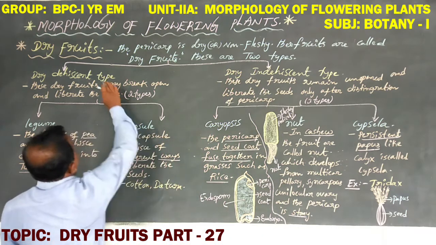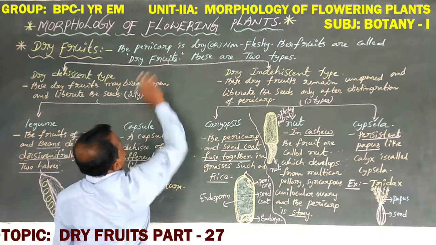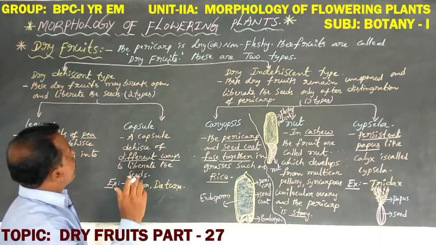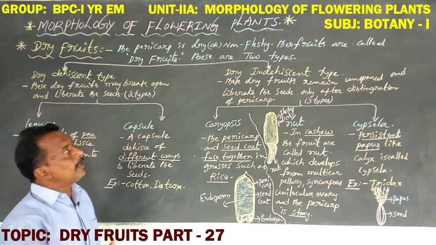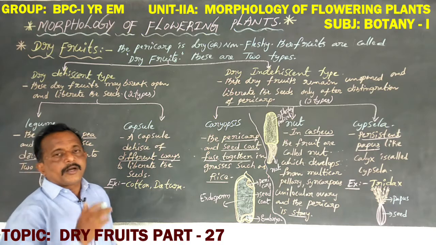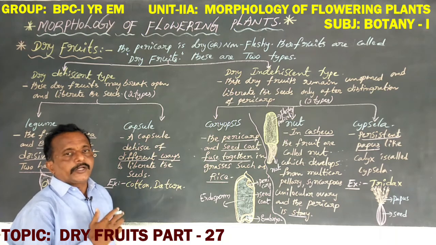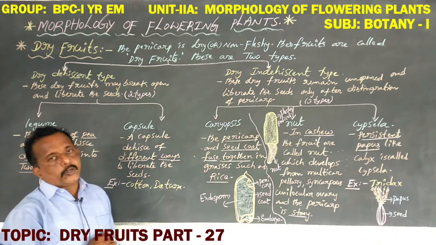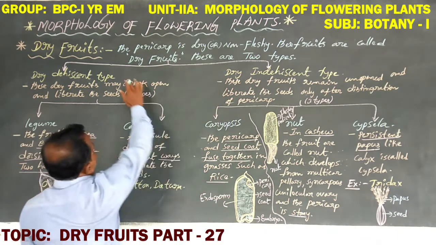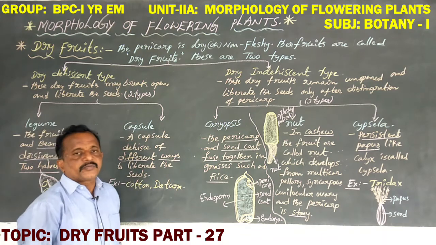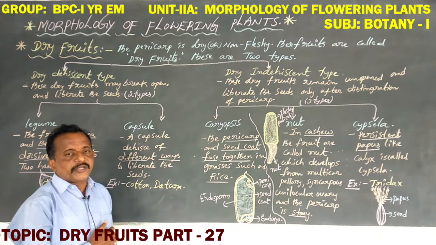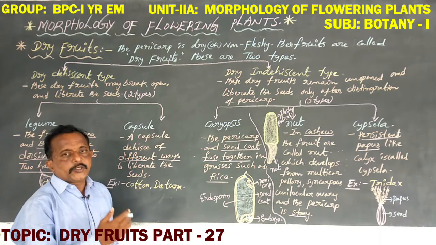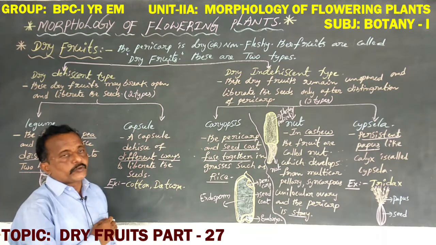Dear students, in dry fruits, the pericarp is always dry or non-fleshy. The pericarp is not clearly differentiated into outer epicarp, middle mesocarp and inner endocarp. So these fruits are called dry fruits. The best examples here are groundnut and mustard. These are two examples for dry fruits.